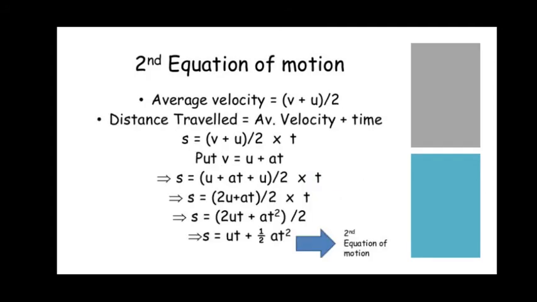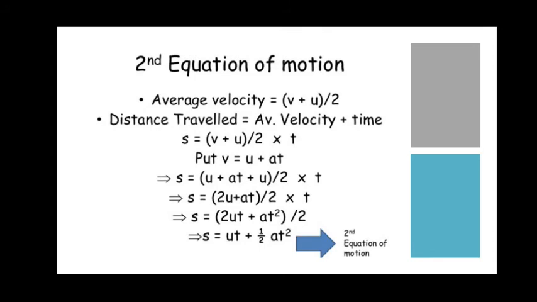So next, students, in the textbook it has been given in a very detailed way. So for your better understanding, I have reduced the steps and taken the simple steps and explained. So next we'll go for the second equation of motion. How to derive the second equation of motion? For that we will consider average velocity.